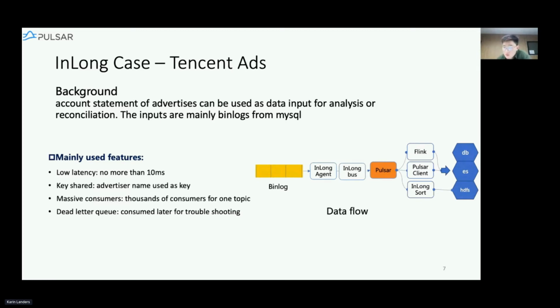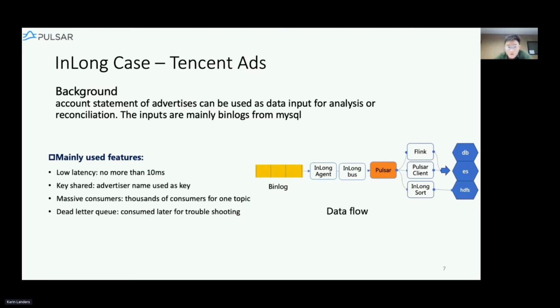Note that users can consume all of them in many ways, such as Flink or Sort. Here Sort can sort the messages into different tables in Hive. And the data can also go to MySQL or Elasticsearch for other scenarios.